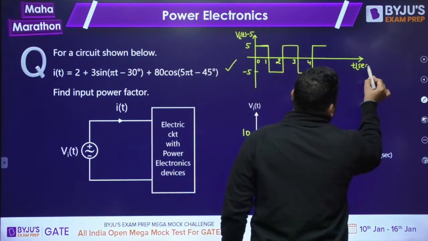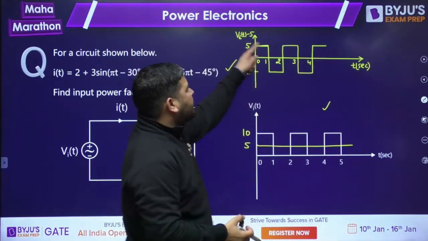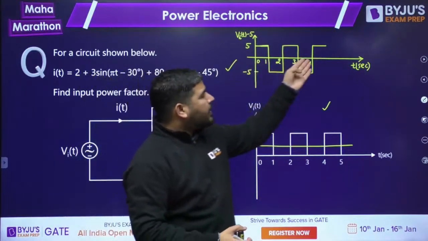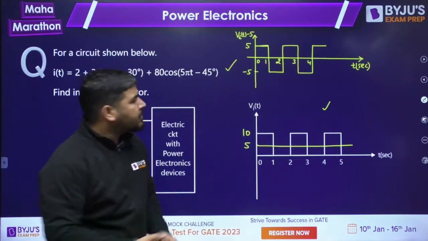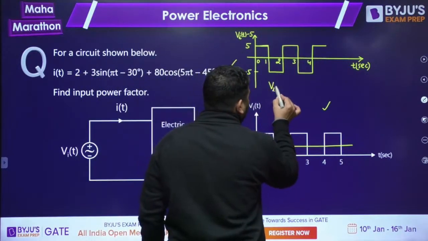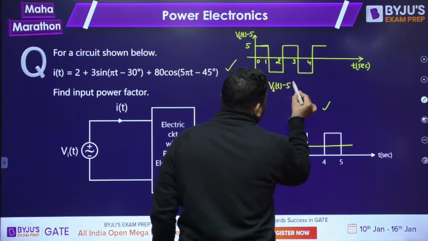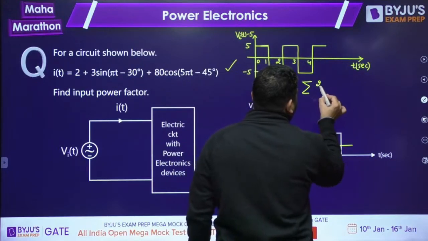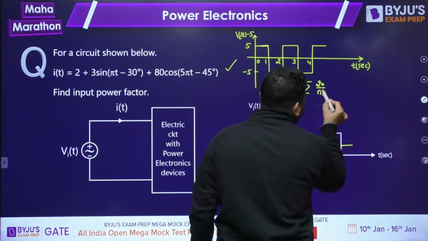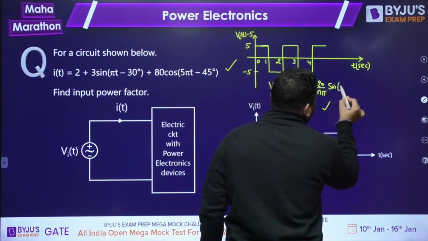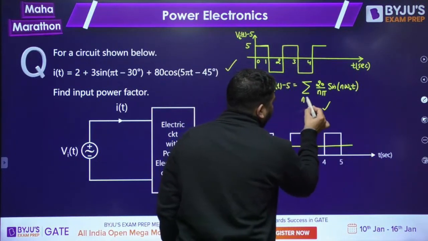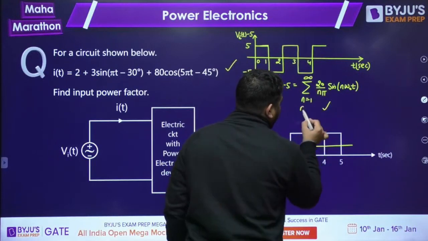Now we know that this is a square wave, and for a square wave we know which harmonics will be present. It contains only odd harmonic sine terms. So v(t) minus 5 will be equal to the summation of 20 upon n pi sine of n omega naught t, n from 1 to infinity, and n has to be odd.